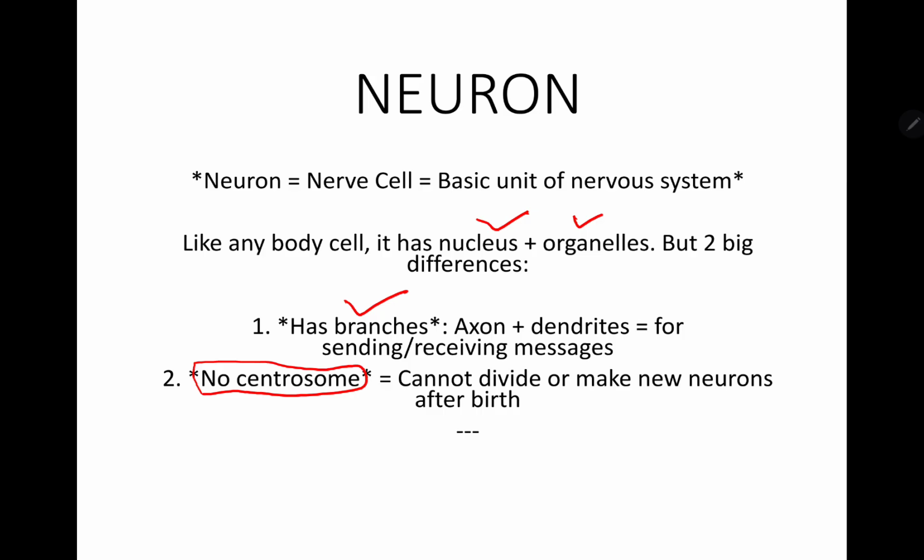The branches are the axon and dendrites, and these are used for sending and receiving messages. No centrosome actually means that it cannot divide. The neuron cannot divide or make new neurons after birth. Okay.